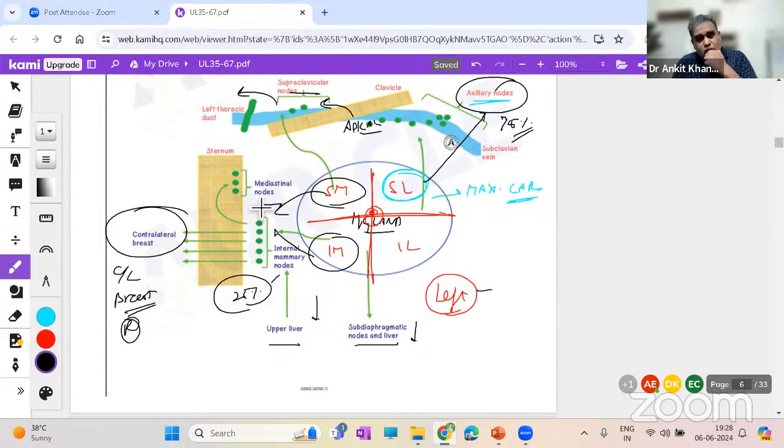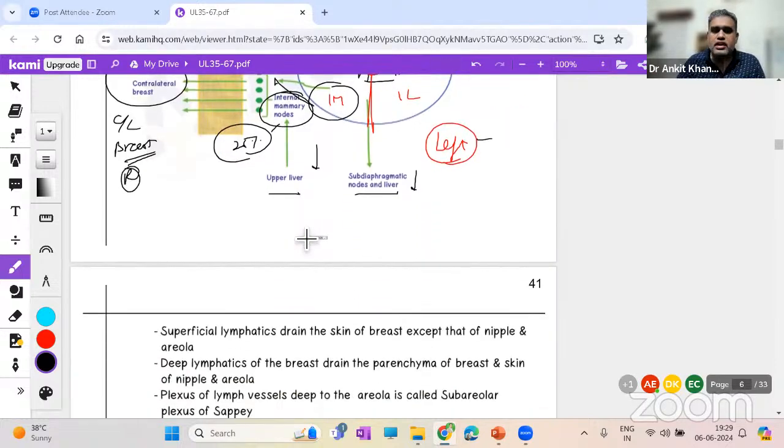From a clinical standpoint, to be more precise, we divide the breast into 4 quadrants. Superior lateral, most commonly carcinoma happens in this quadrant, and they drain to the axillary lymph nodes. Fair enough. But if the carcinoma is in the medial aspect, it will obviously go to the internal mammary nodes, because that is nearby. Now, this has a propensity to go bilaterally to the other side. That becomes clinically important. Okay, so do remember this point as well while writing.